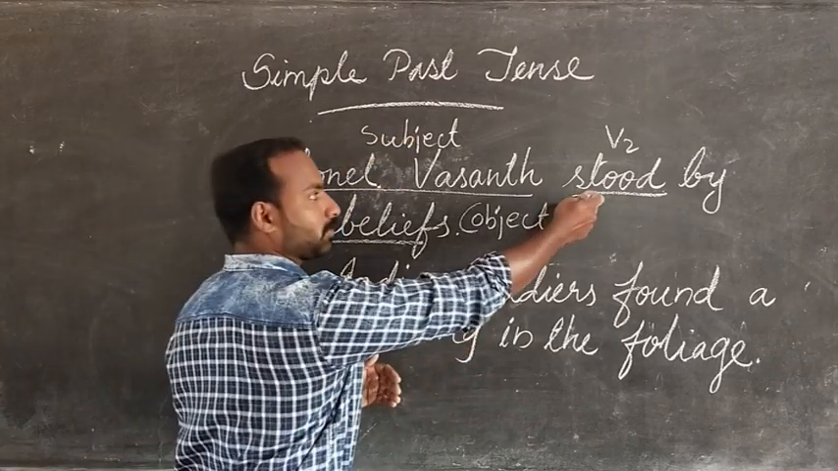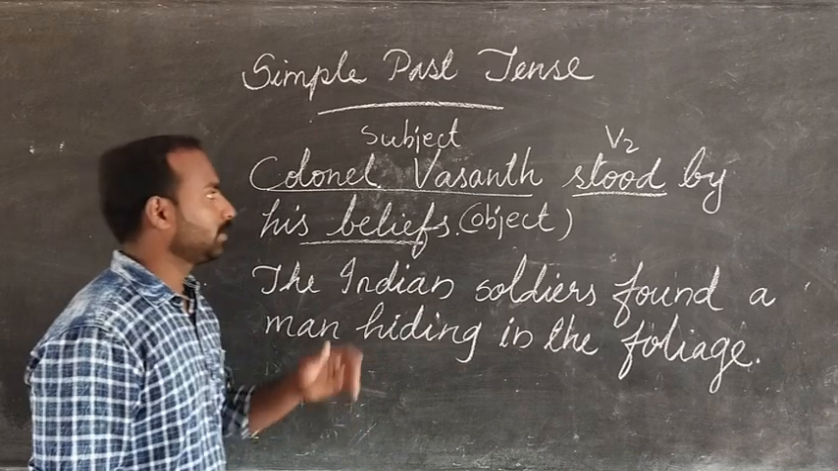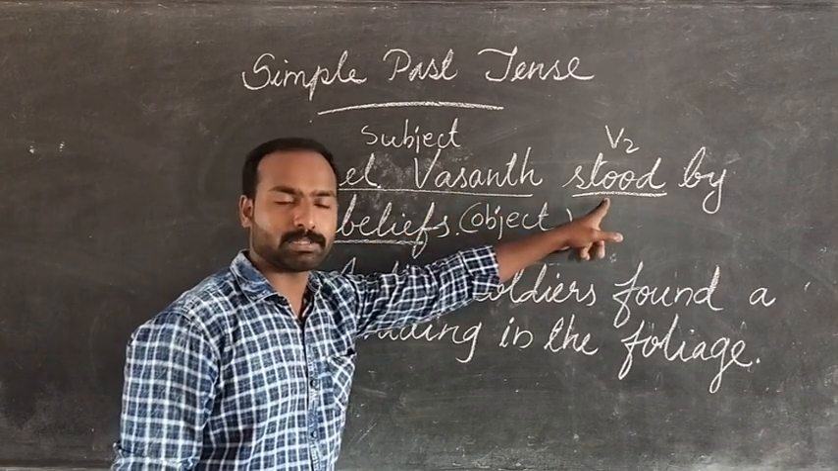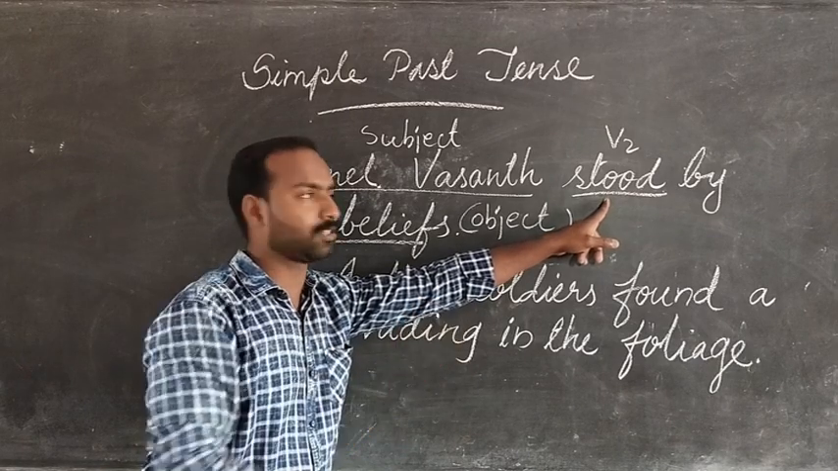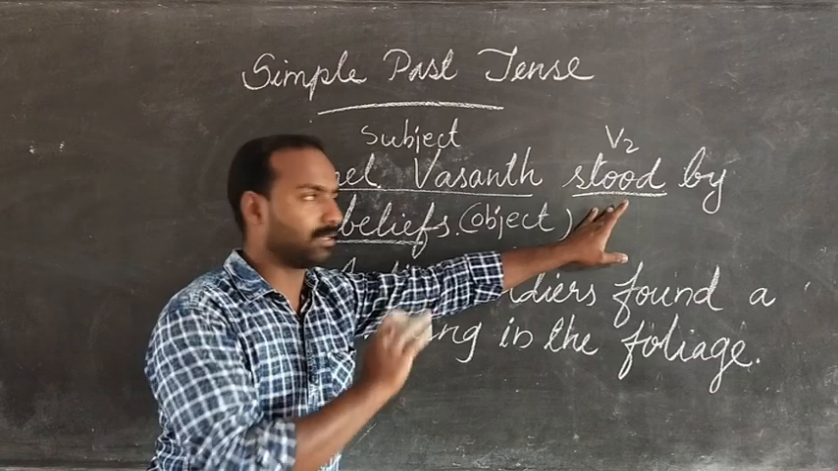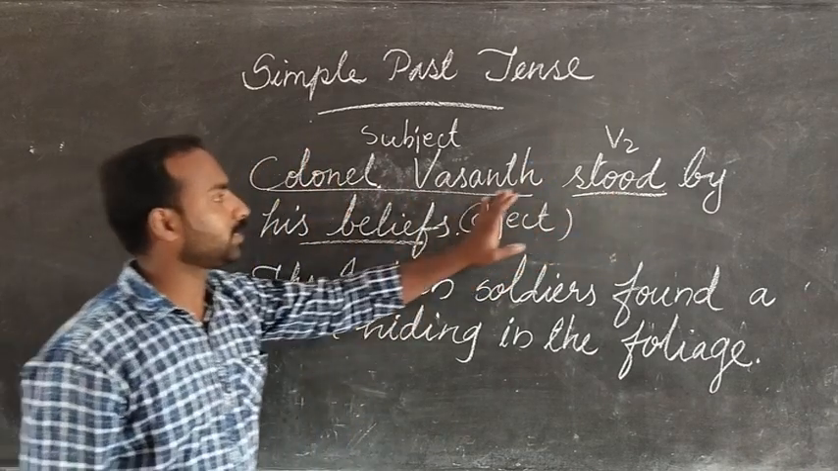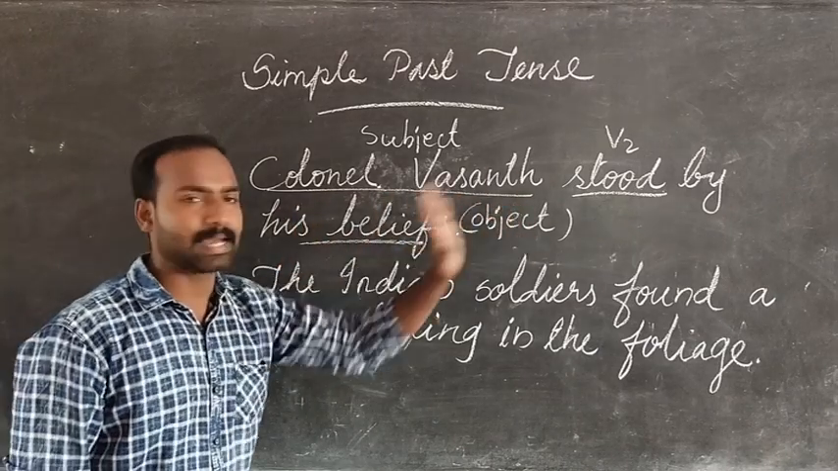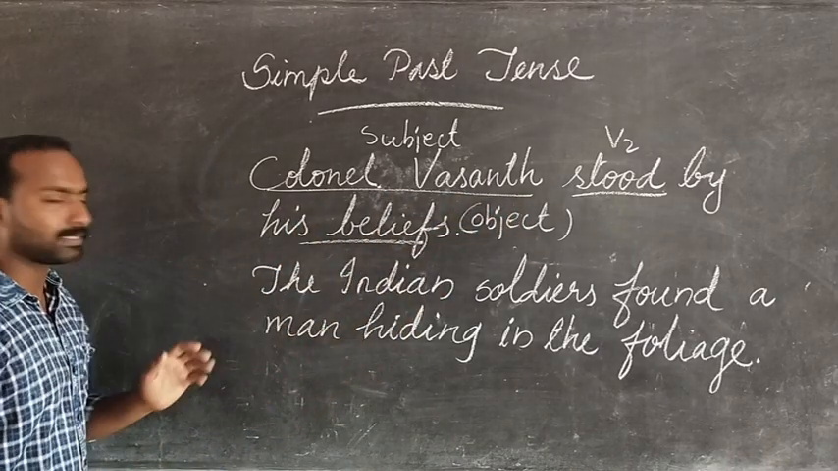What is the V1 form of the verb? Stand. Colonel Vasant stands. Since it is third person, we need to use s with the verb. That will come later. Let us deal with it now. Colonel Vasant stands by his beliefs. Let's move to the second example.